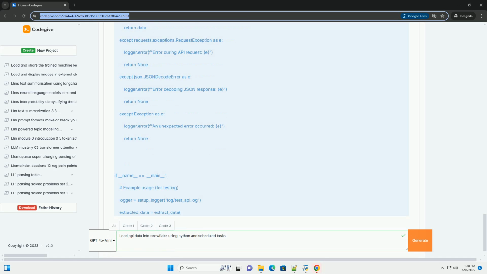Return values: return a string to indicate the success or failure of the stored procedure. 2. Create a Snowflake task to schedule the stored procedure. Warehouse, specify the warehouse to use for executing the task. Schedule, define the schedule using either a simple interval, for example 1 hour, or a cron expression.